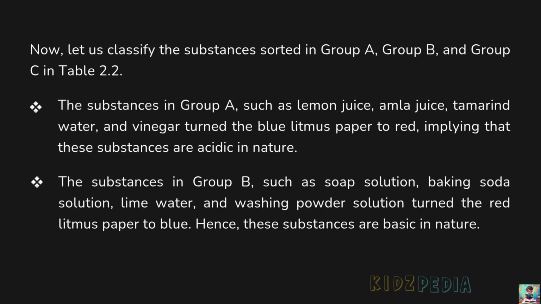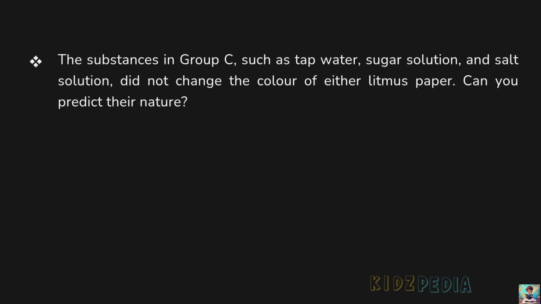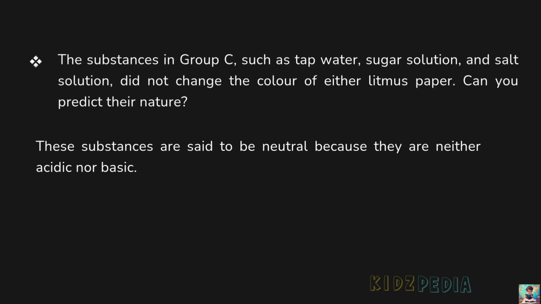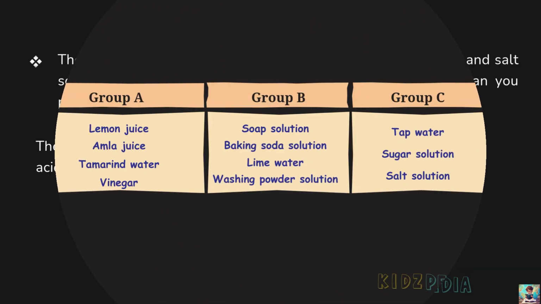The substances in Group B such as soap solution, baking soda solution, lime water and washing powder solution turn the red litmus paper to blue. Hence, these substances are basic in nature. The substances in Group C such as tap water, sugar solution and salt solution did not change the color of either litmus paper. Can you predict their nature? These substances are said to be neutral because they are neither acidic nor basic.